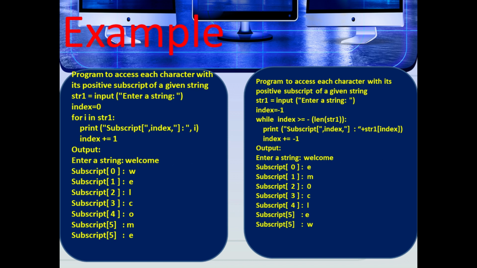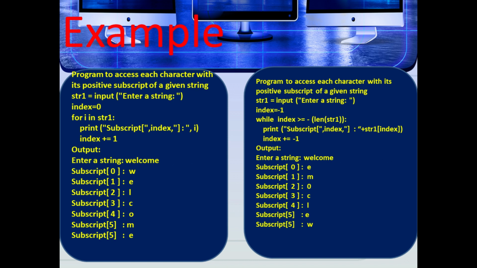Next we are going to see the same example to access characters using negative subscript. Negative subscript means here the condition is x equals minus 1, from the last. So from the last means we are using the decrement operator. So first str1 equals input of enter a string. Next, x equals minus 1.